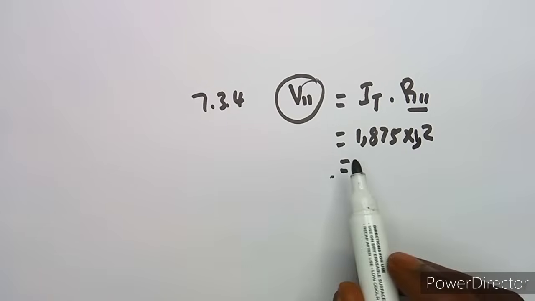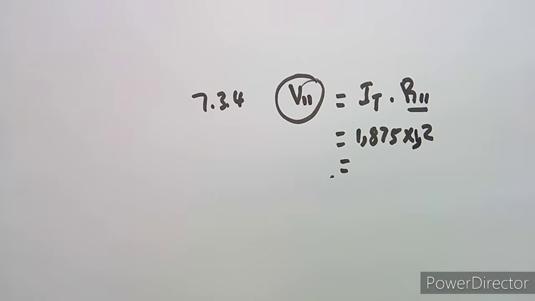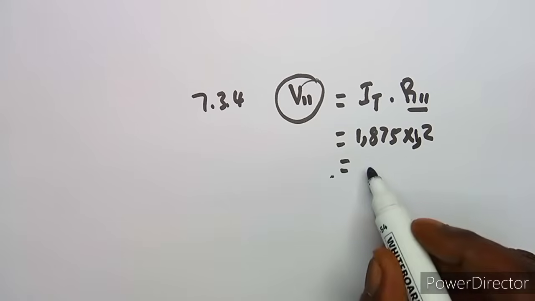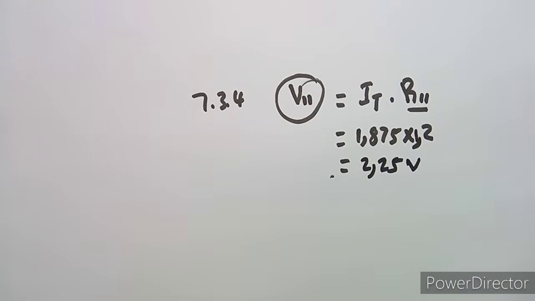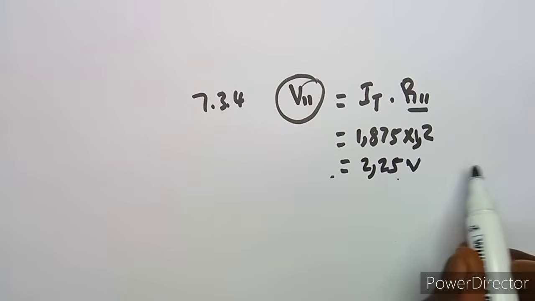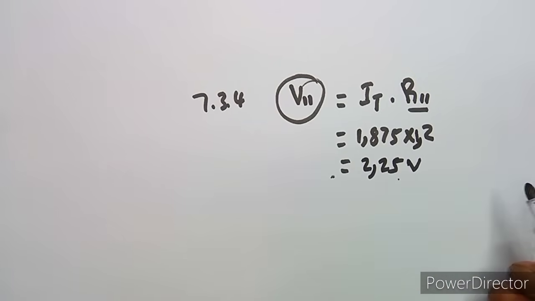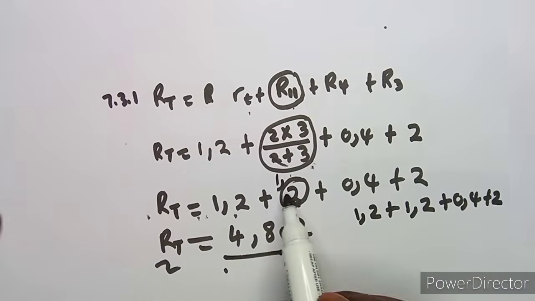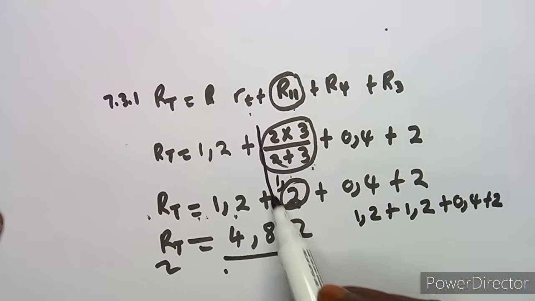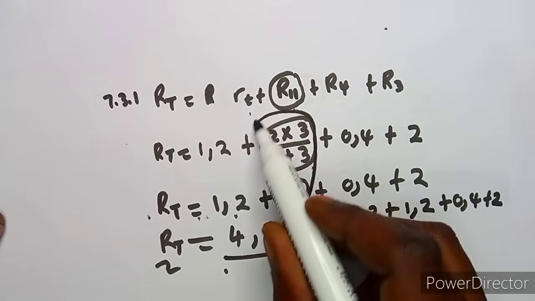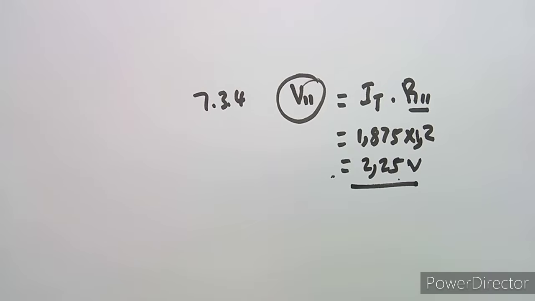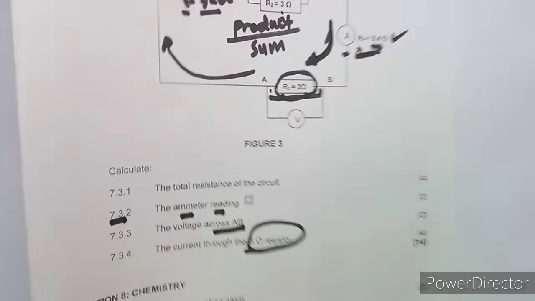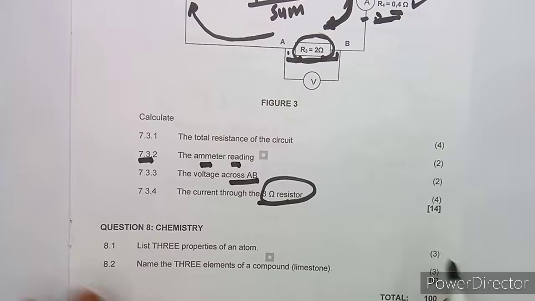All right, so if we multiply properly, we are going to obtain 2,25, because I was surprised to say, where is this 2 coming from? This is 1,2 there. So we've got the voltage in the parallel circuit now from the other parallel. Please, guys, I want you to correct this one. This is 1,2, so that it will give you 4,8. I just want you to correct that. I'm being tired, guys. It's a full paper, remember.